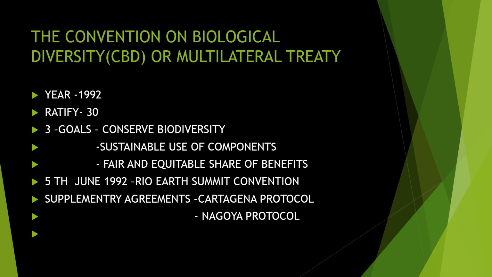The first goal is to conserve biodiversity. To conserve means to protect, to protect biodiversity, the life on earth. Second is sustainable use of components. That is, using the elements and components, whatever things from the earth, should be done in a controlled and protective manner. That is the second aim.